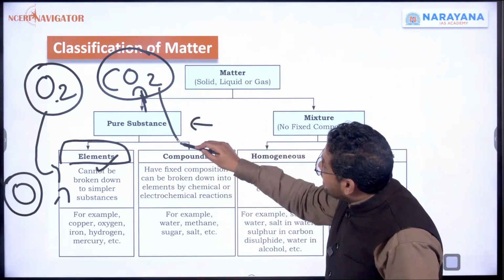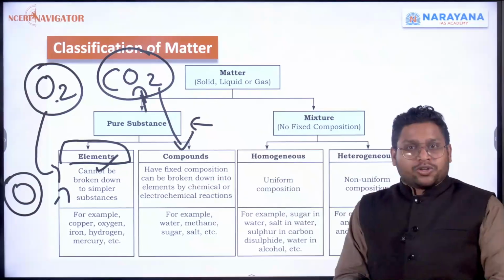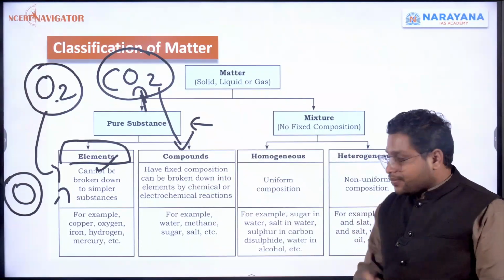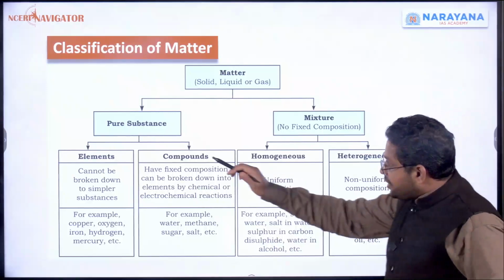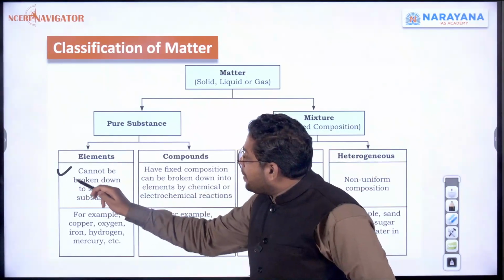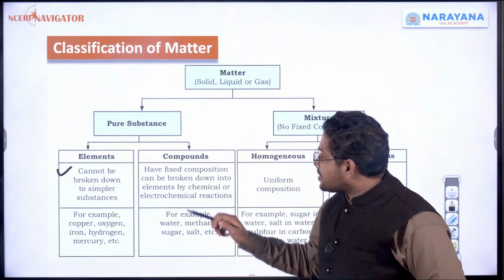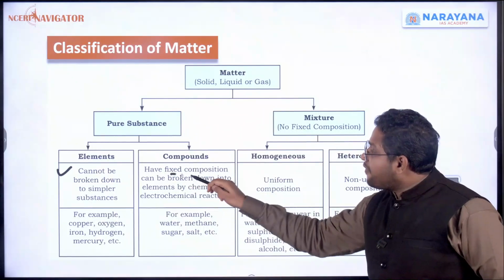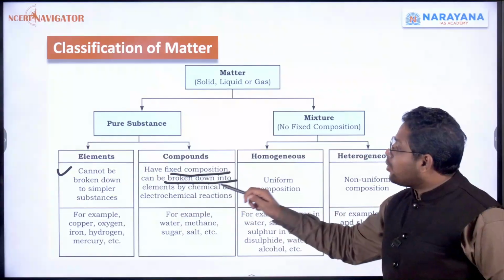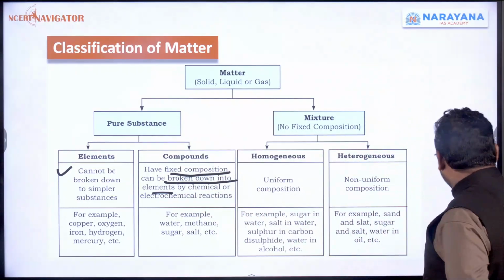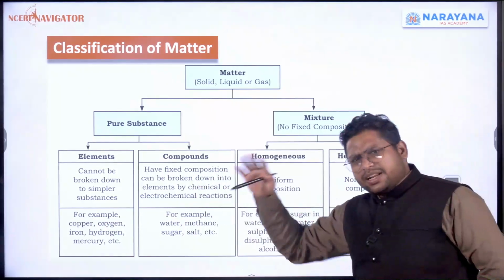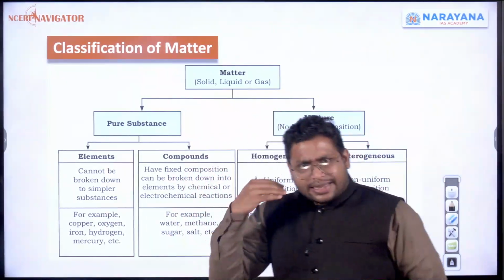So, such a thing will be called a compound. Okay? So, let's see their definition. Elements cannot be broken down into simpler substances, whereas compounds have fixed composition and can be broken down into elements by chemical or electrochemical reactions. We'll understand what a chemical reaction is later on.